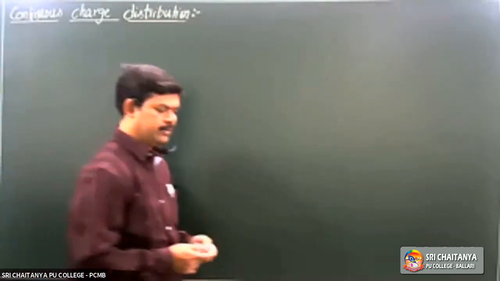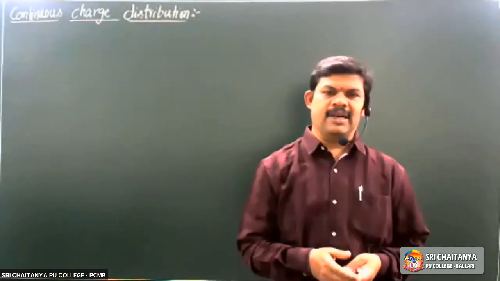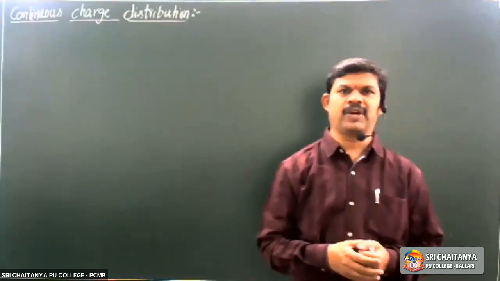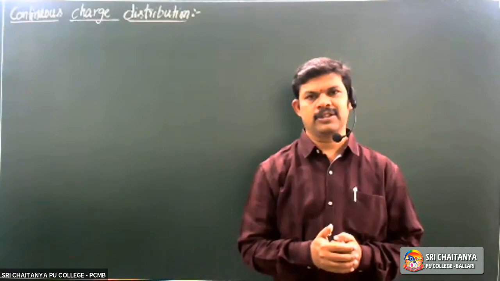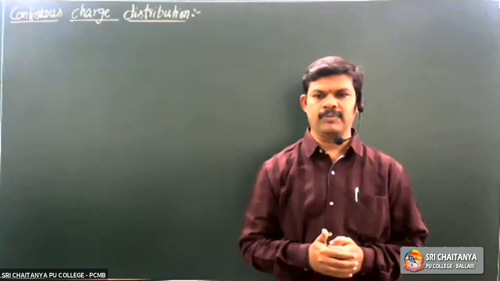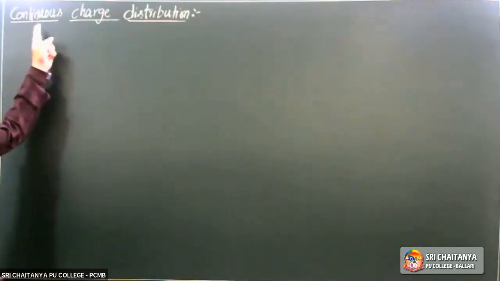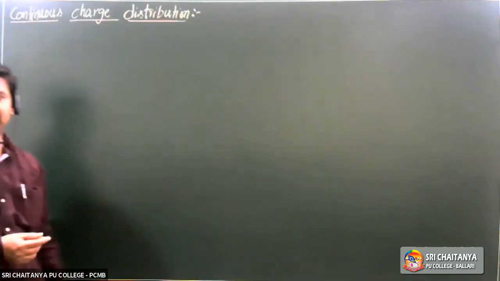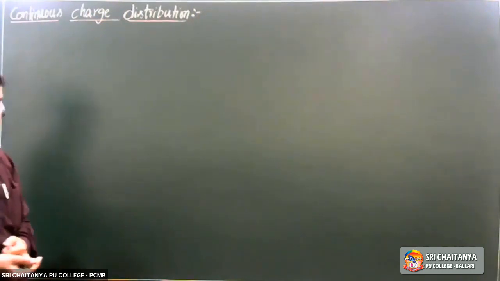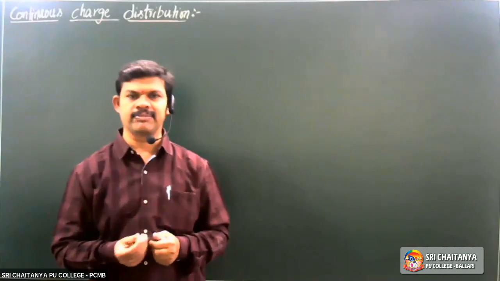Last class we discussed what Gauss law is, and how we can use Gauss law for finding the flux in different cases. Today, continuous charge distribution. What does it mean? Where do we have continuous charge distribution?